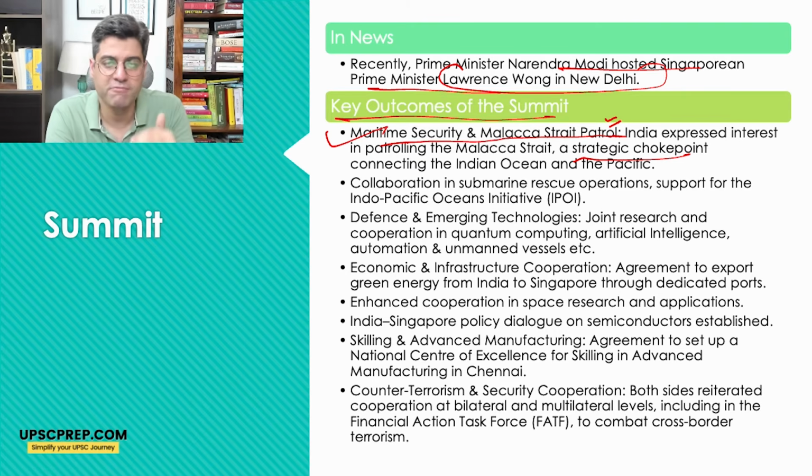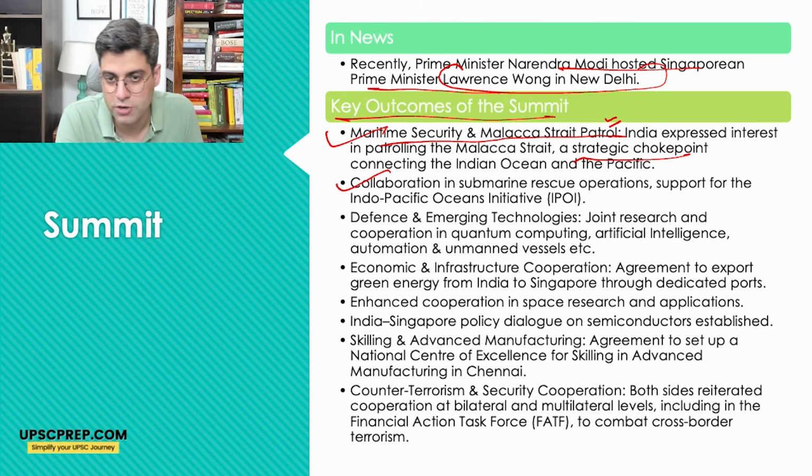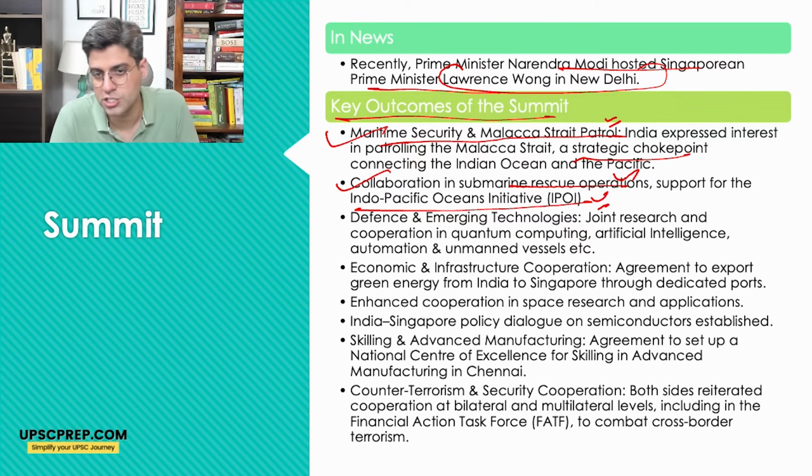I'll come to the map. It will be very, very important for India that whenever it has a regional issue, specifically with China, it can have a strategic stronghold in the region. 90% of China's trade passes through the Malacca Strait. Collaboration in submarine rescue operations, support for the Indo-Pacific Oceans Initiative.